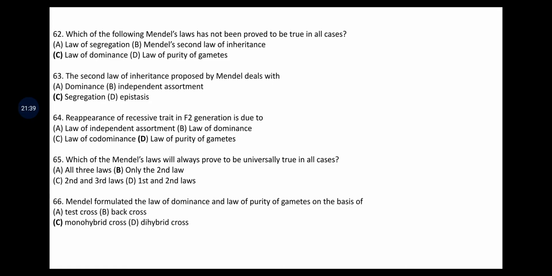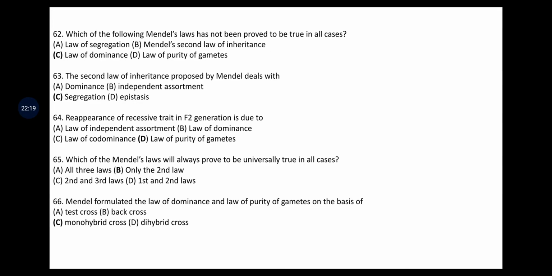When Mendel proposed law of dominance, law of segregation and law of independent assortment, the two laws, that is segregation and independent assortment, were accepted by majority of the scientists, even though law of independent assortment has many exceptions, but law of segregation is largely and widely accepted across the globe. But law of dominance is a neglecting factor. Law of purity of gametes is nothing but law of segregation only. The second law of inheritance proposed by Mendel deals with independent assortment.